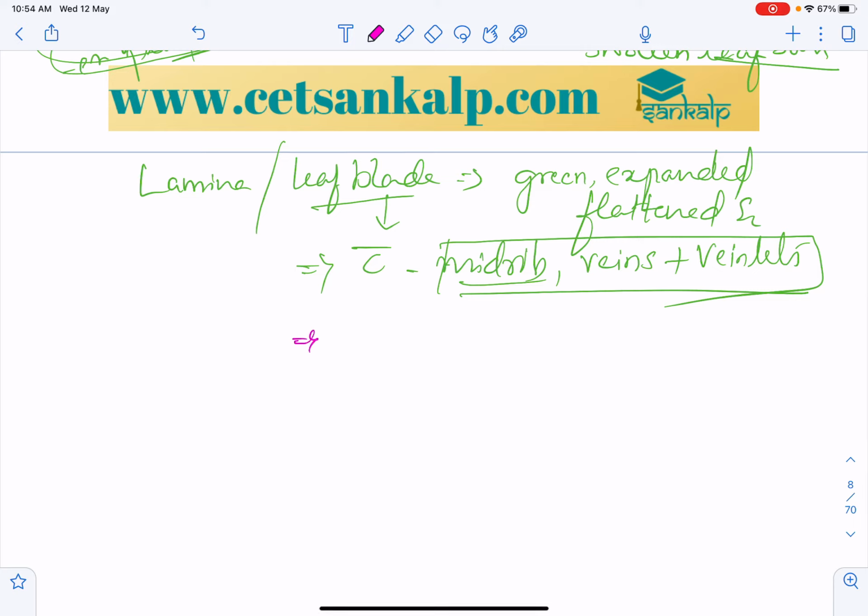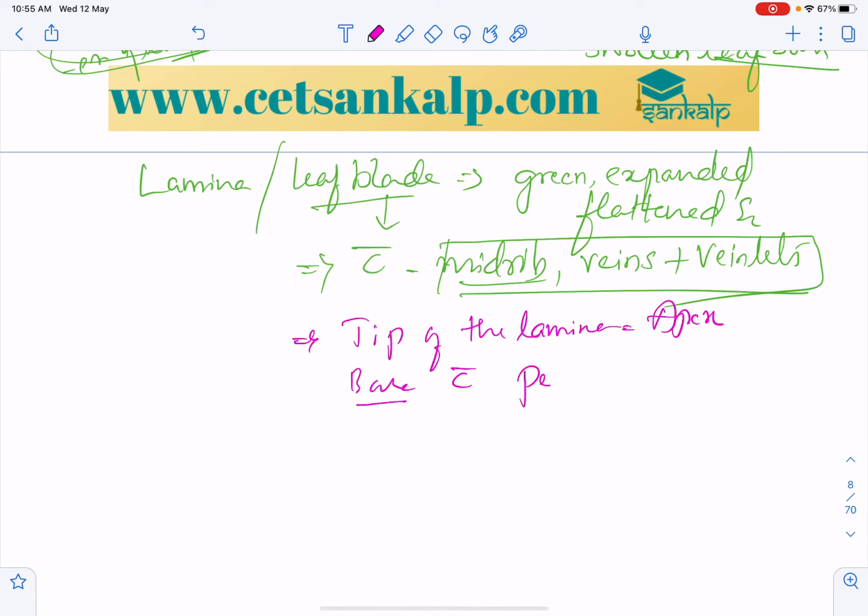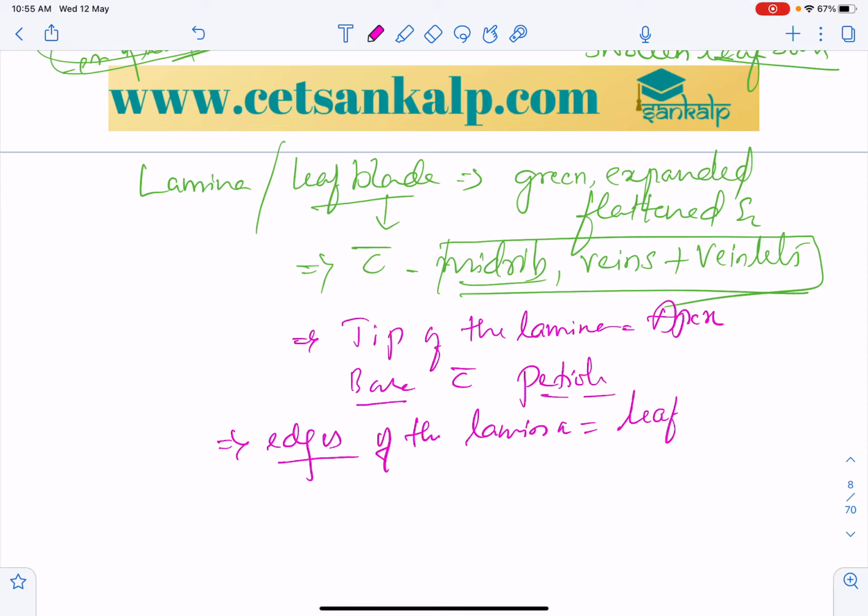Next, the tip of the lamina is called the apex, and the base of the lamina is the leaf base with petiole. The edges of the leaf lamina are called leaf margins.